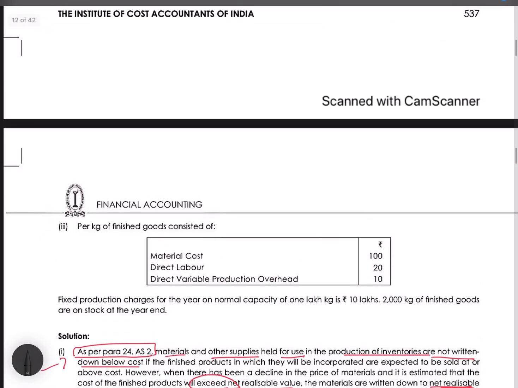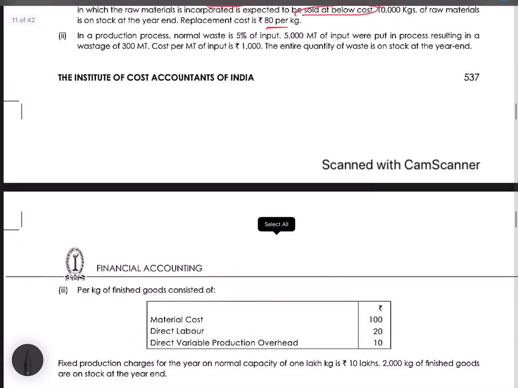Okay, part 2. In a production process, normal waste is 5% of input. 5,000 metric ton of input were put in process, resulting in a wastage of 300 metric ton. Cost per metric ton of input is rupees 1000. The entire quantity of waste is on stock at the year end.